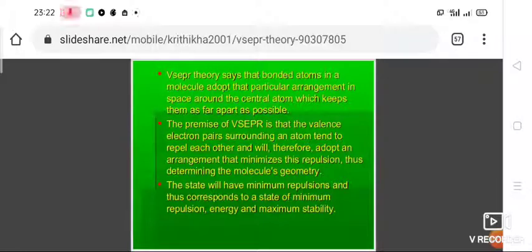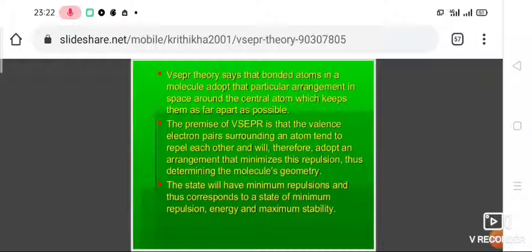Dear students, now let us see the shape of covalent molecules. Ionic molecules do not have a definite shape. Each single molecule of an ionic compound does not have any shape, only the group having the lattice shape. So Lewis structure does not explain the shape of covalent molecules.